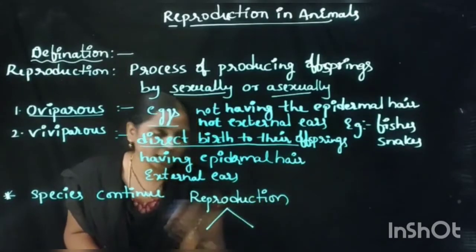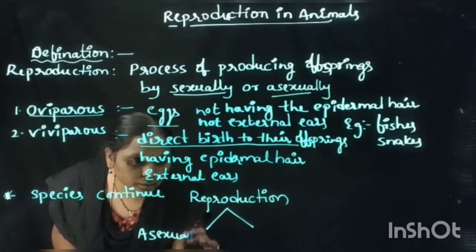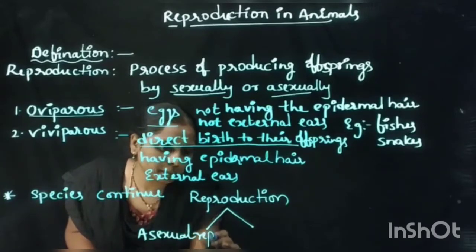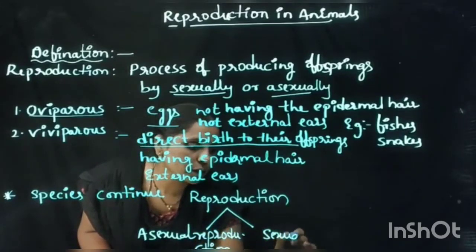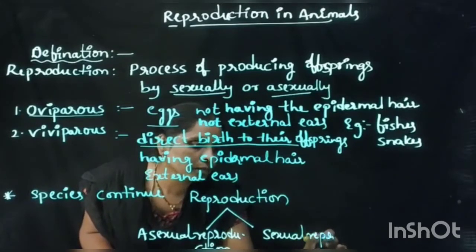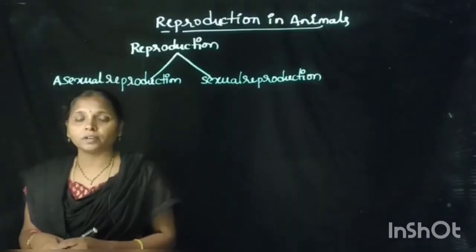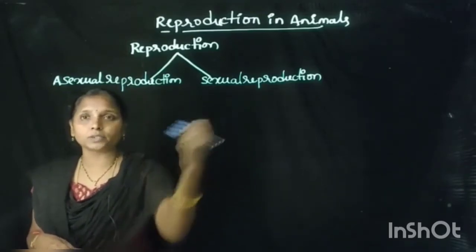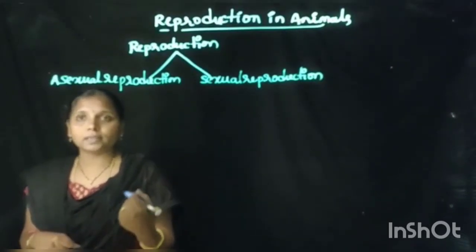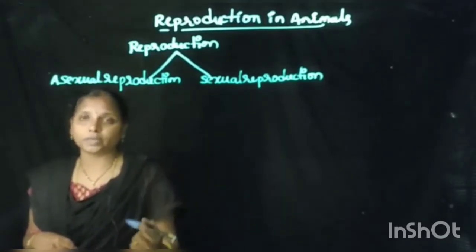So reproduction is in two ways. First one is asexual reproduction, and second one is sexual reproduction. We can see the two types of reproductions, like asexual reproduction and sexual reproduction. So let us learn in detail what is asexual reproduction and what is sexual reproduction.